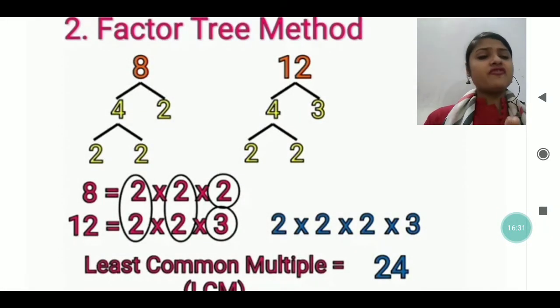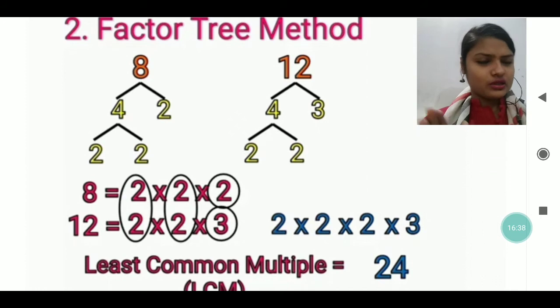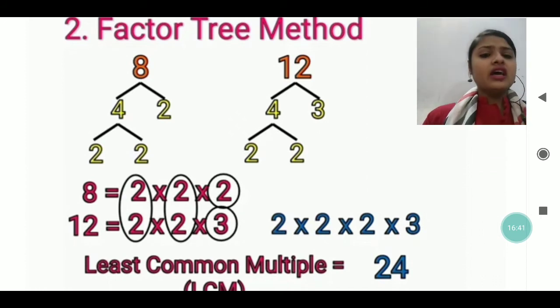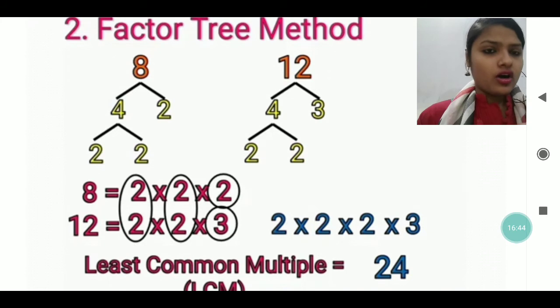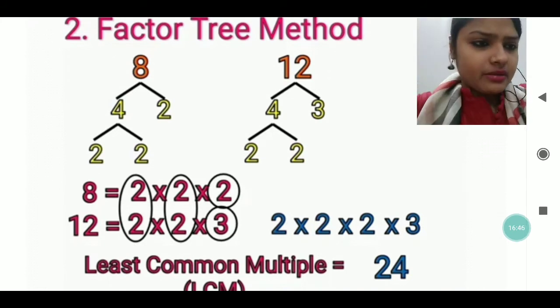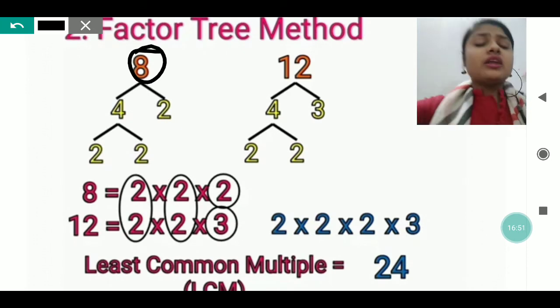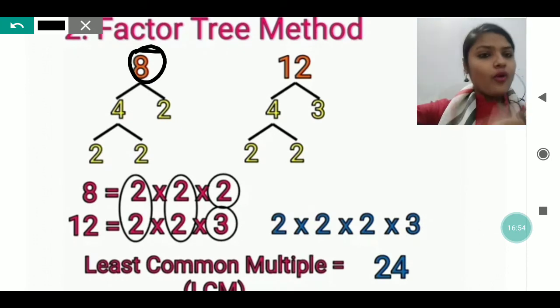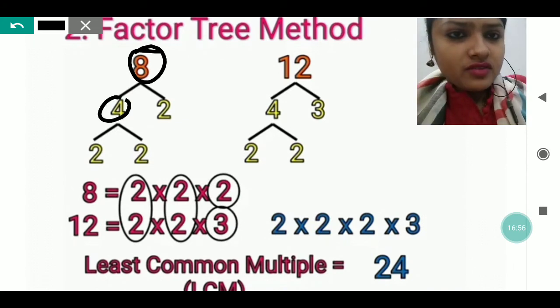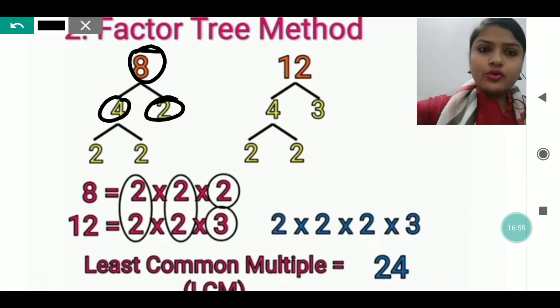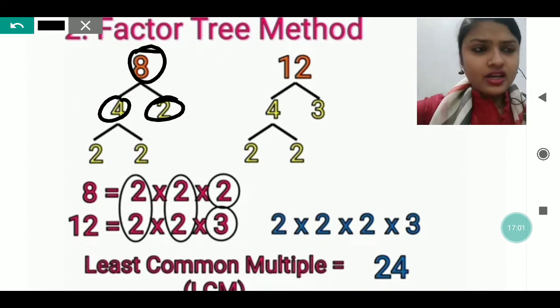Next, my dear, is the factor tree method. The factor tree method is similar to what we have discussed previously in HCF also. Here we just have to write the pairs of the given number. Like if 8 is written, you can see in this question, the pairing of 8 when we are finding out is 4 and 2. When you do 4 into 2, or 2 into 4, you will get 8. That kind of pair of numbers you have to search out.